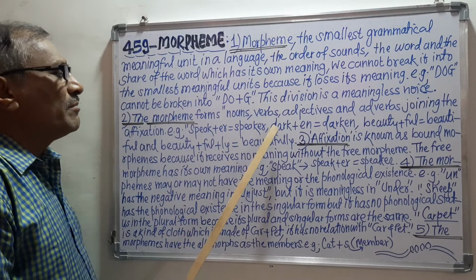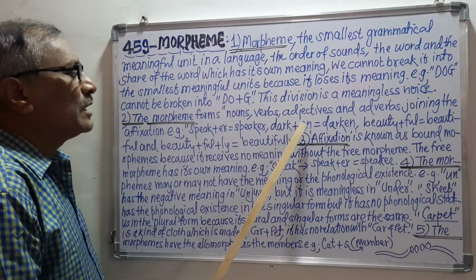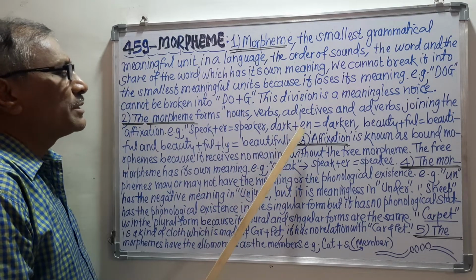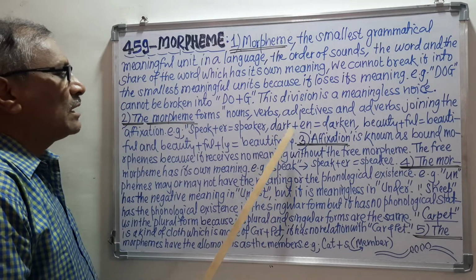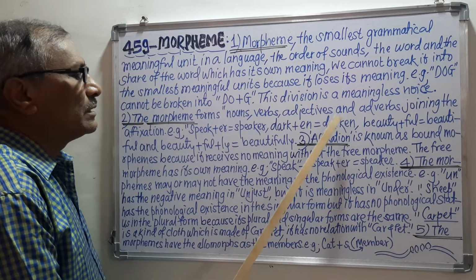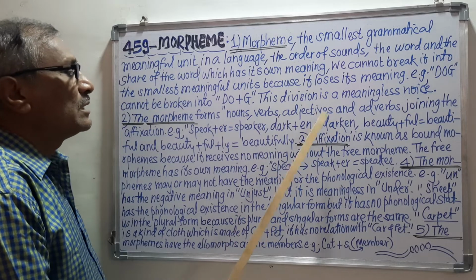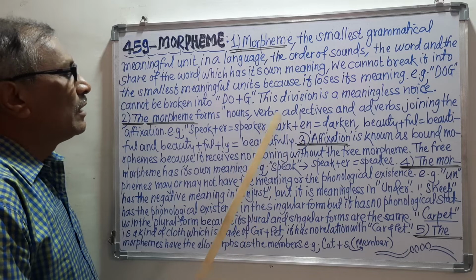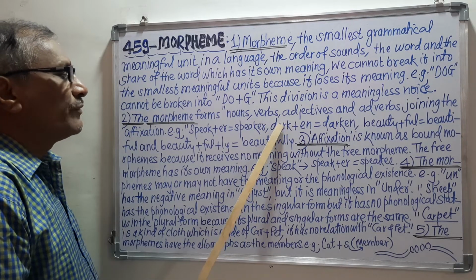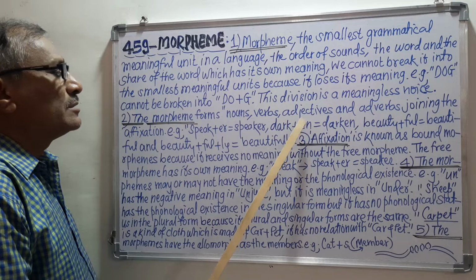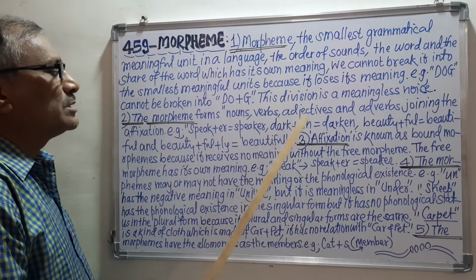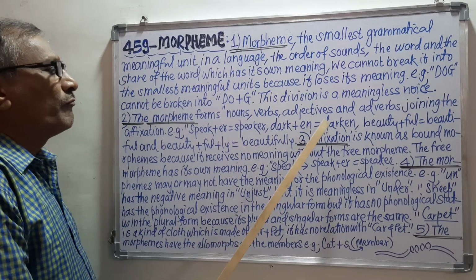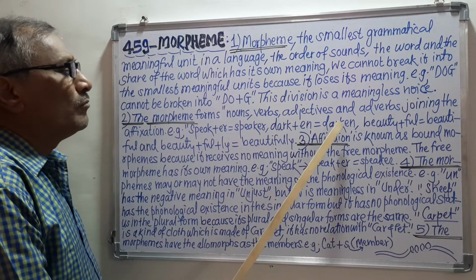Then the second example is dark plus en. When we see this example, we can say that it is the verb. Dark plus en, that is darken. So this darken is the verb, and this verb we have created with the help of dark. This is the free morpheme and en is the suffix, and with the help of these two we have got the verb. So it is very clear that we can make the verb with the help of the morpheme.